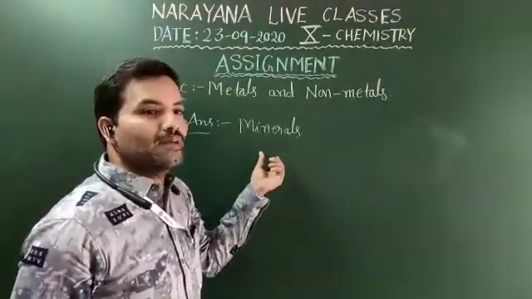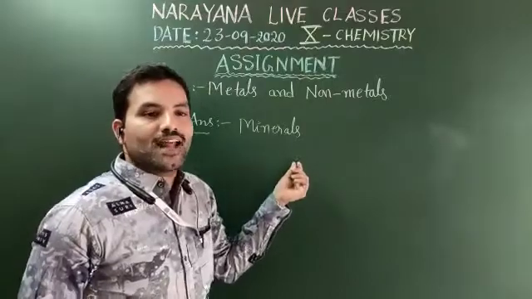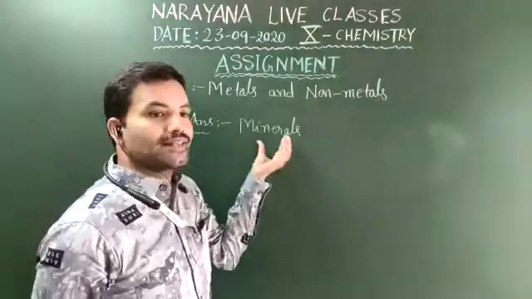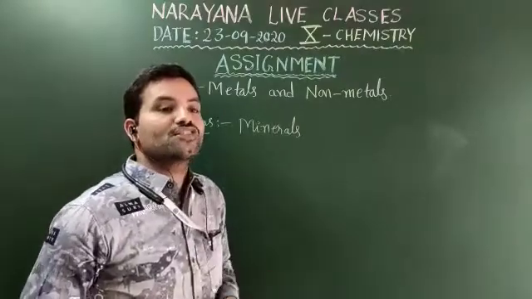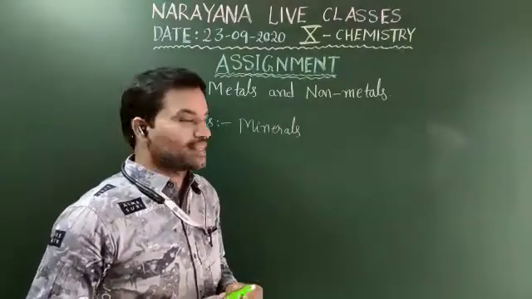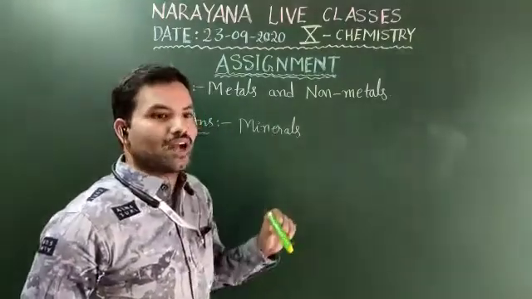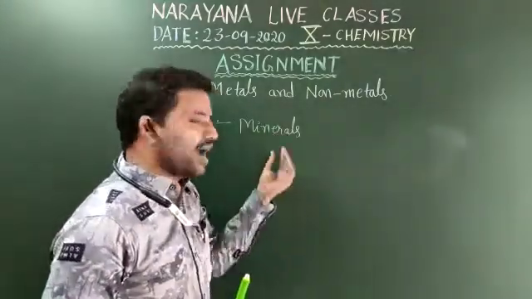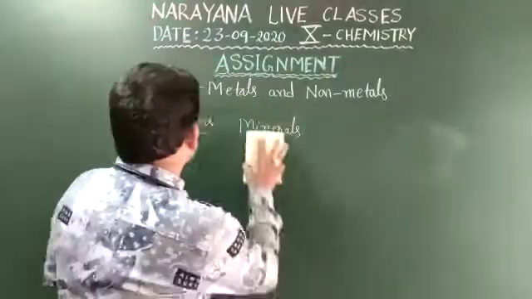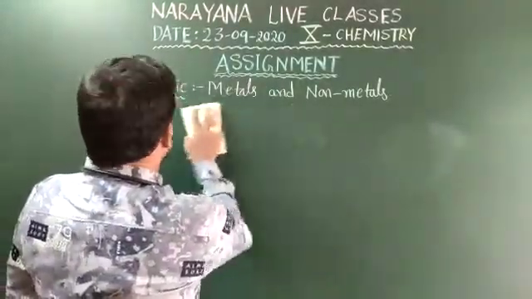Minerals are nothing but the elements or compounds which occur naturally in the earth crust. And move on to the fourth one.